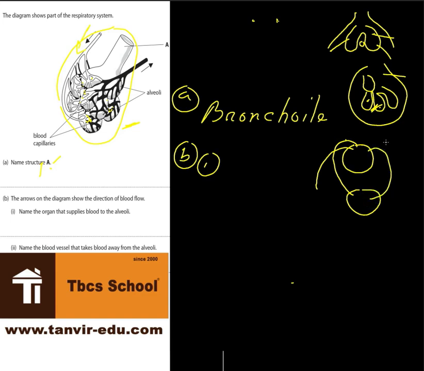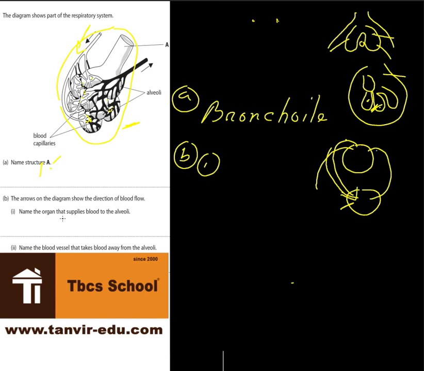Don't forget that. But the problem is the word pulmonary. Pulmonary always means lungs related. And artery means giving and vein means receiving. So the blood is being given to the alveoli.